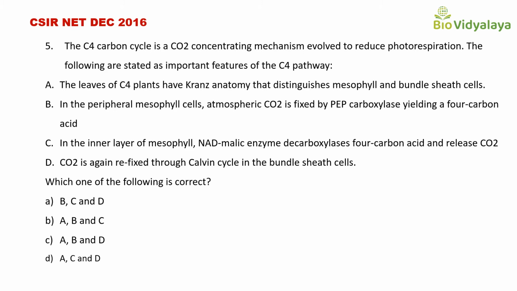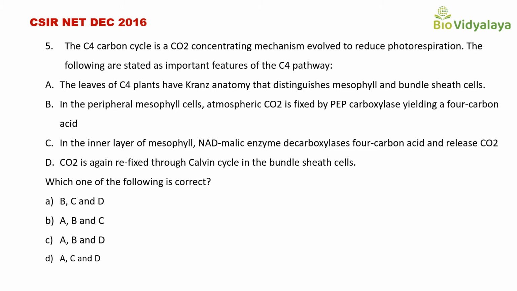Statement C, in the inner layer, NAD malic enzyme decarboxylates the 4-carbon acid and releases carbon dioxide. Statement D, carbon dioxide is again refixed through Calvin cycle in the bundle sheath cells. Which one of the following is correct? Option A, B, C and D; option B, A, B and C; option C, A, B and D; option D, A, C and D.